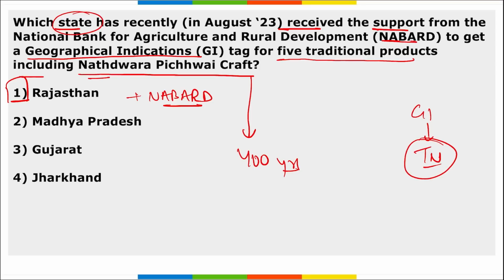Then remember, these paintings were used to decorate the walls of temples in Nathwara district of Rajasthan. And there are 5 other products apart from this Nathwara Pichwai craft. So a total of 5 products have got the GI tag, and it was Rajasthan that got the support of NABARD for the same.